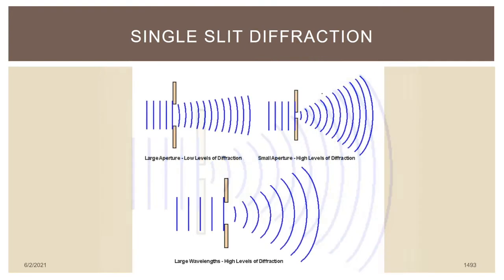All right, so this is not really critically important for you to know, but I do think it is just interesting to look at so you get a sense of exactly how this works. This picture is basically showing you how the opening in the barrier and the wavelength affect the amount of diffraction. Remember, what we mean by the amount of diffraction is the amount of bending. And so if you look here, we see a very large opening for a relatively small wavelength. Notice here you could fit many of these wavelength lines in between the opening and the barrier. We see low levels of diffraction.